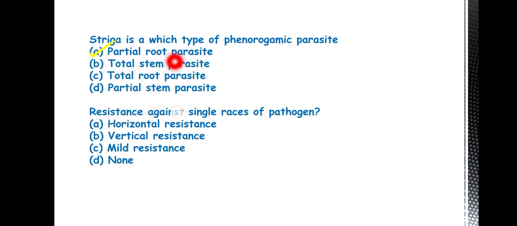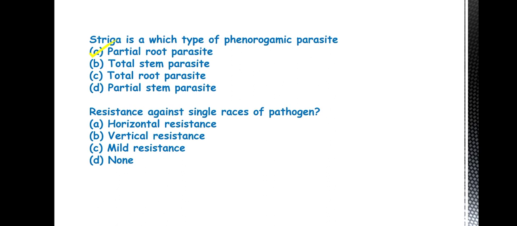Example of partial root parasite is Striga. Then example of total root parasite is Orobanche. Then example of partial stem parasite is Loranthus, whereas the example of total stem parasite is Cuscuta. Please remember this. One question is must-asked from this phanerogamic parasite, and please remember their families also, that is, which parasites belong to which family.